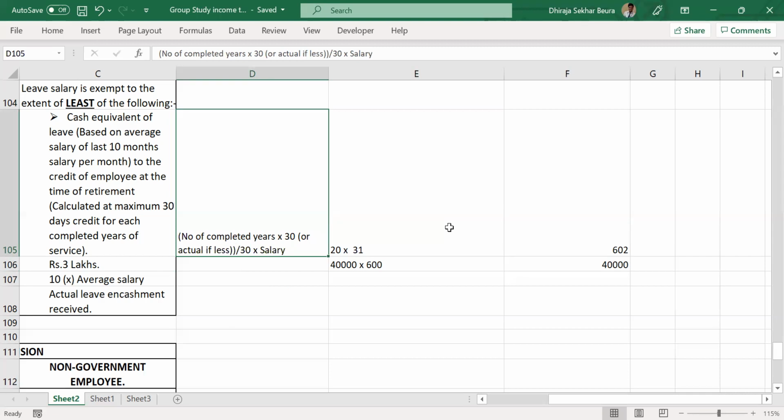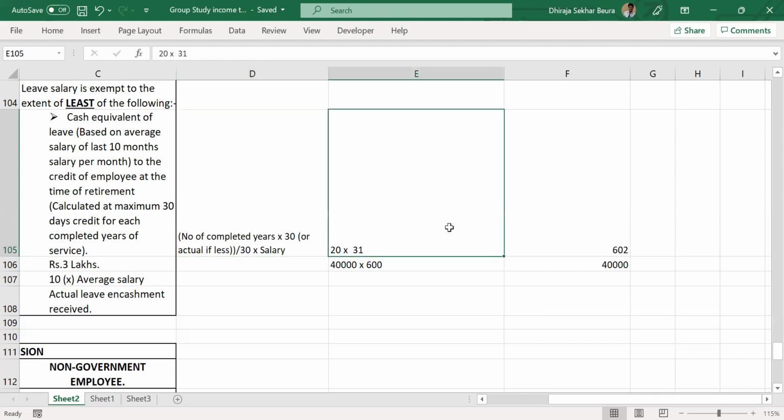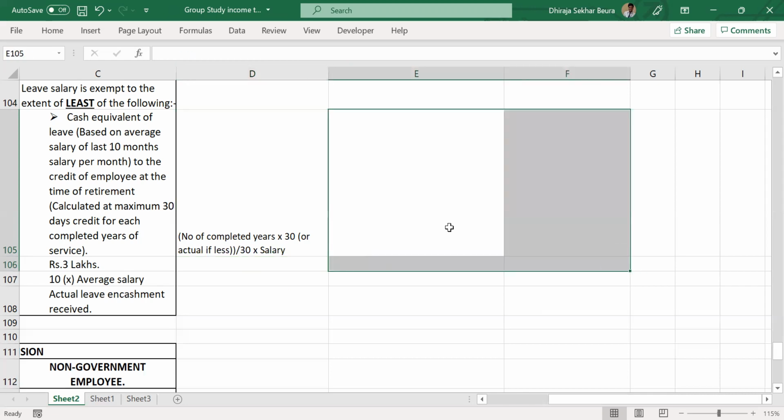So what I'm trying to say is: number of completed years into 30, or actual if it is less than 30, whole divided by 30, into salary per month. Salary, when I'm writing, is always on a month basis. That's why I'm converting everything else, so that it gives us a perfect formula to remember. Does it make sense? So we can say just simply 1 only, 30 divided by 30 is always 1, right? That's a very good question. Can somebody answer? If we do 1, then that will be fine.